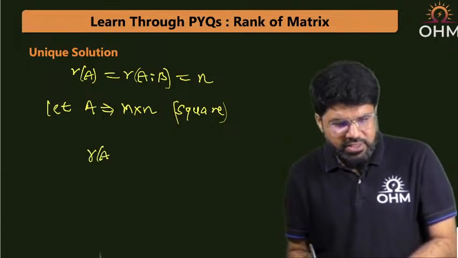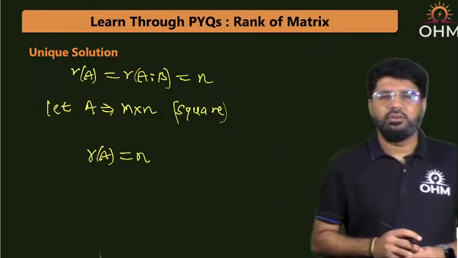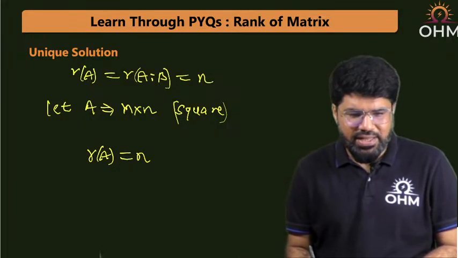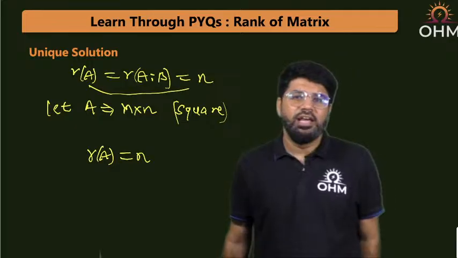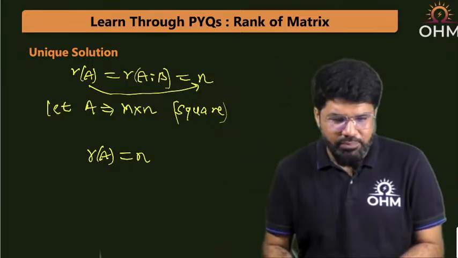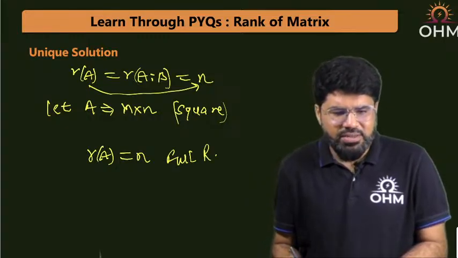What is eventually the rank of A? That is also n. We can compare and say that rank of A is also equal to n. For a square matrix n cross n to have rank n, which is known as full rank, because for n cross n, what is the maximum rank? The maximum rank is n.